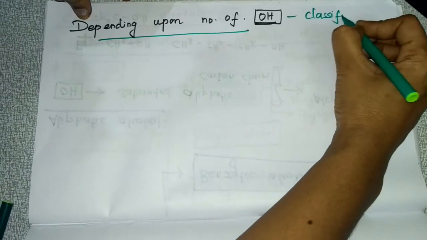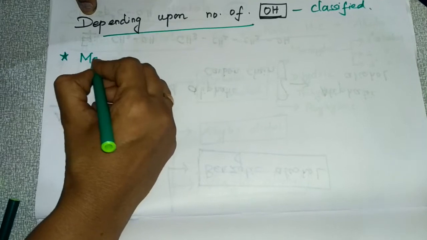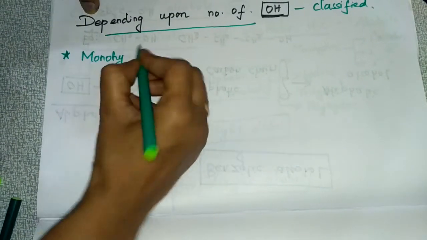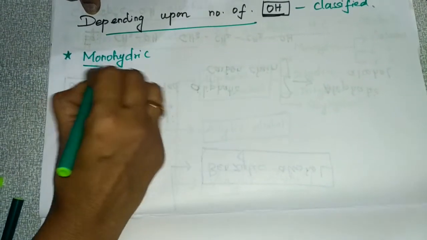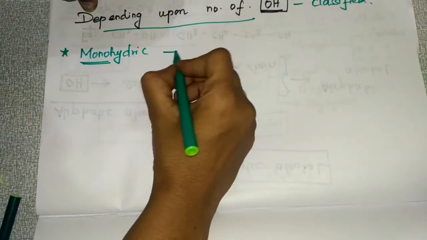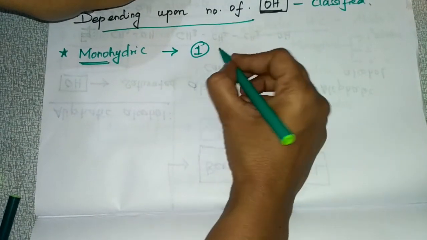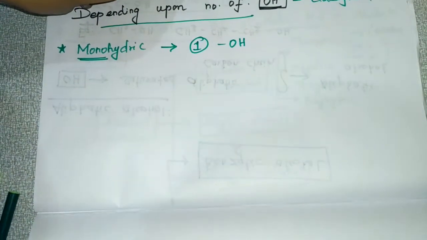If you take monohydric, what do you mean by monohydric? What do you mean by mono? Only one OH group is attached to the aliphatic carbon chain.